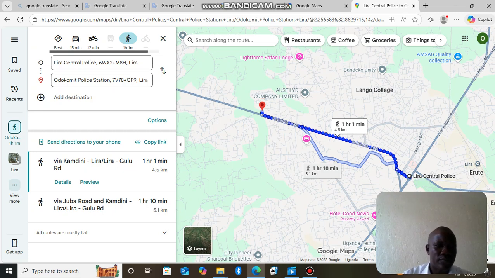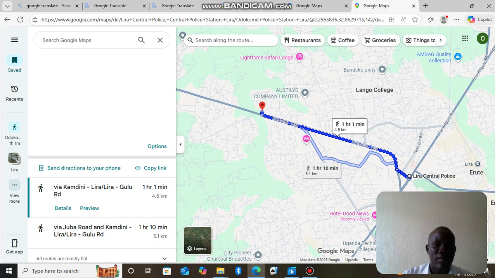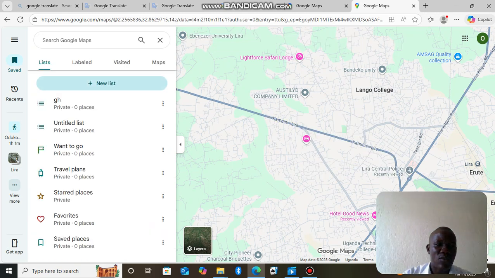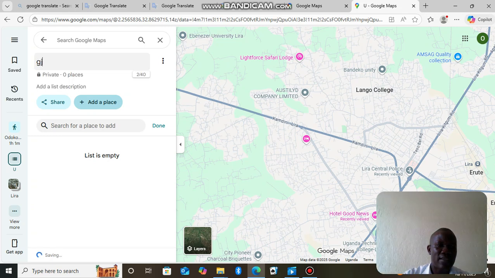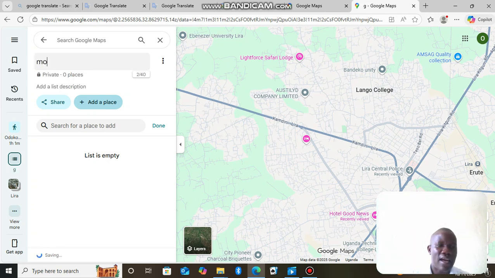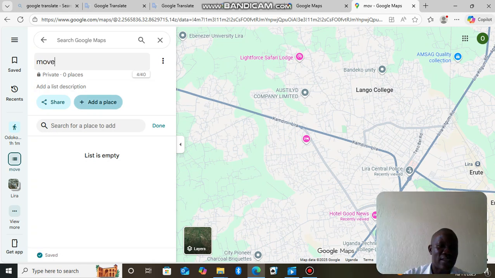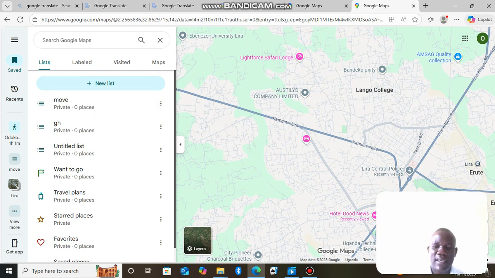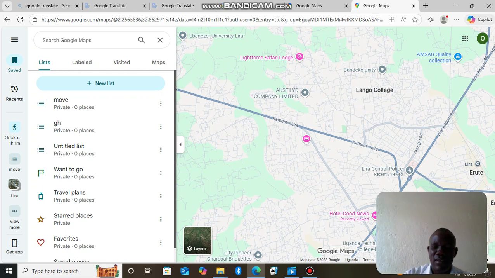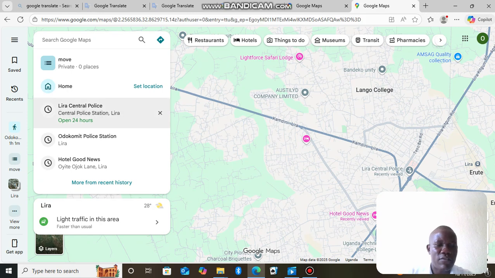Now, ladies and gentlemen, there's another thing that is also important. I may want to save, because next time I want to go to the same place. So I will come to save, click on it, and give it a name, just any name that I can give. Like here I can give the name I've just written, which is move. Of course, I can remember that, so I can have it saved. If you want direction, you can just click on it and choose the point that you want to start from. Here, about saving, you find that it is already saved. Next time I want to move, I will not find difficulty.